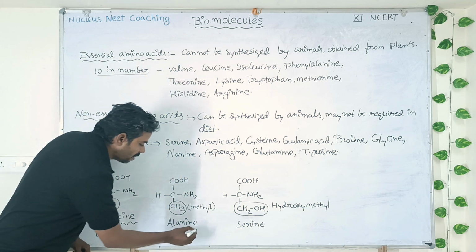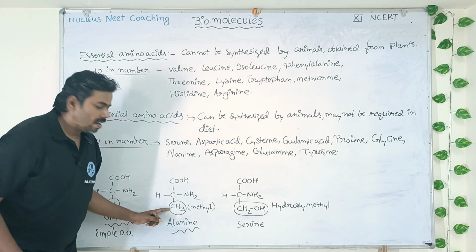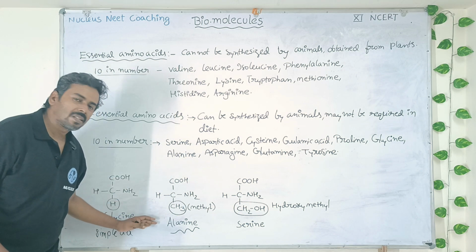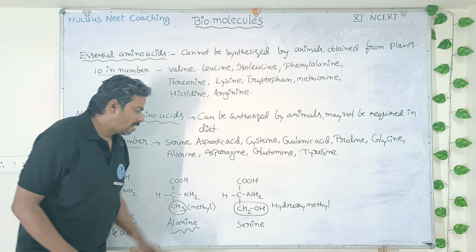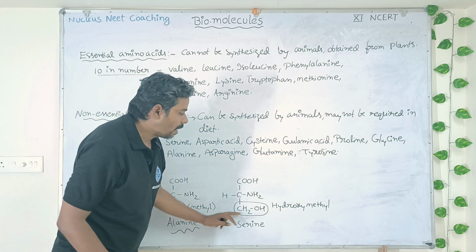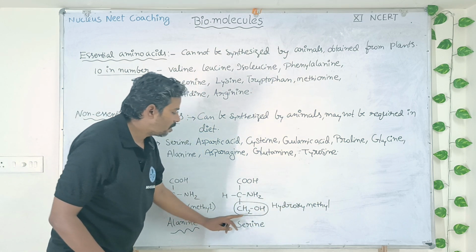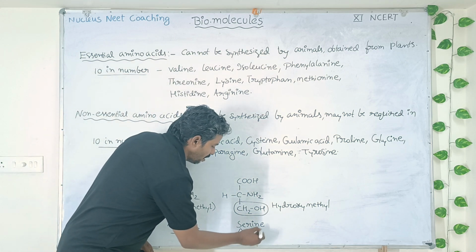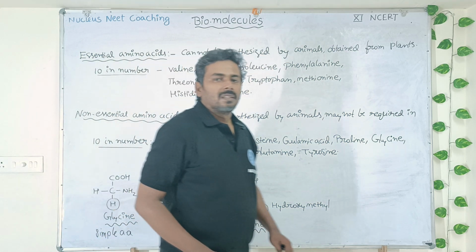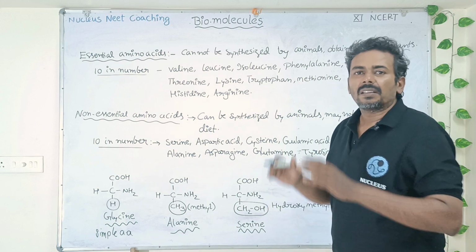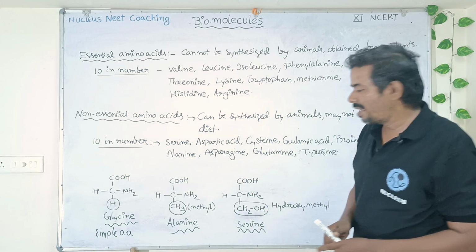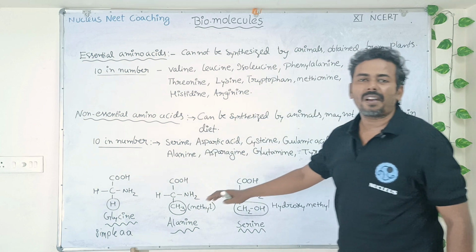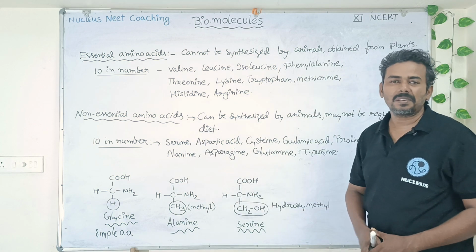Now alanine, another amino acid. Look here, the variable group position is occupied by a methyl group, then we call that amino acid as alanine. So here the variable group is occupied by hydroxy methyl group, CH2OH group, then this amino acid is serine. So the amino acid name depends upon the variable group. Depending upon the variable group, we identify different amino acids by their structure.